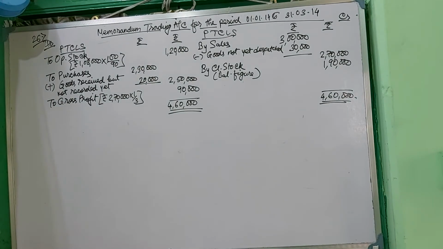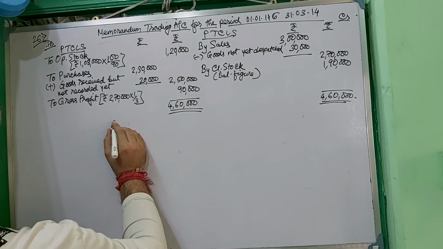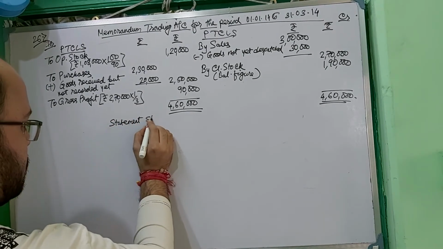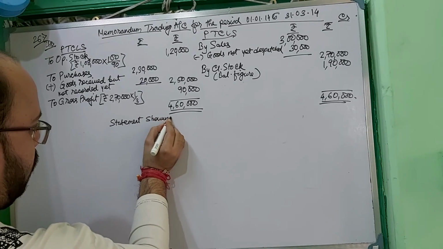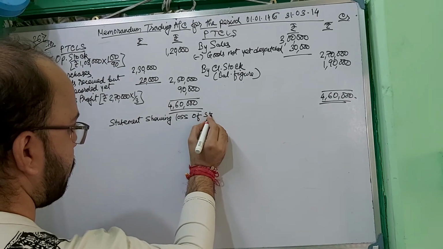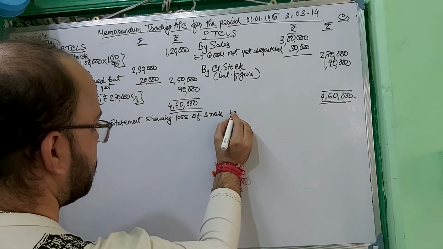Now you can calculate the statement showing loss of stock by fire, obviously.